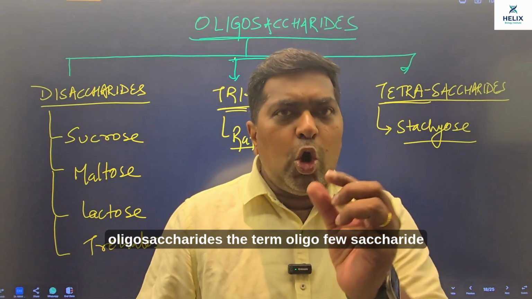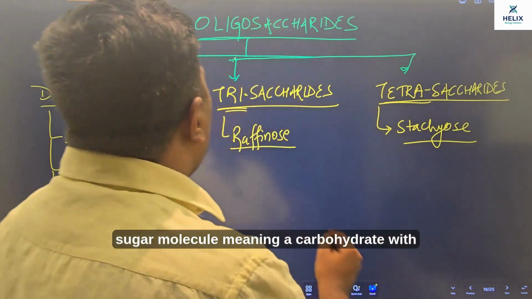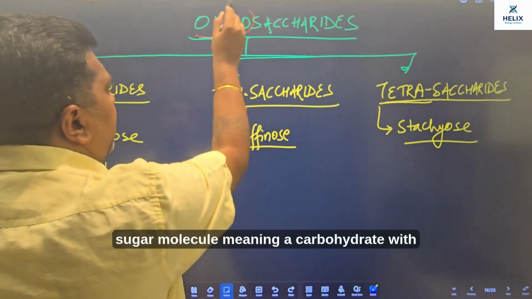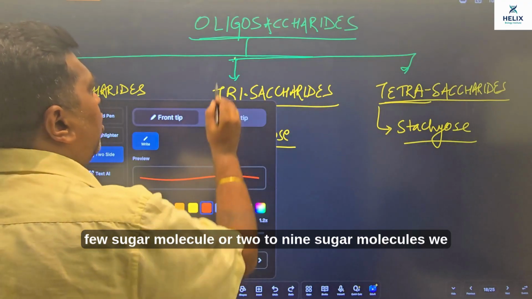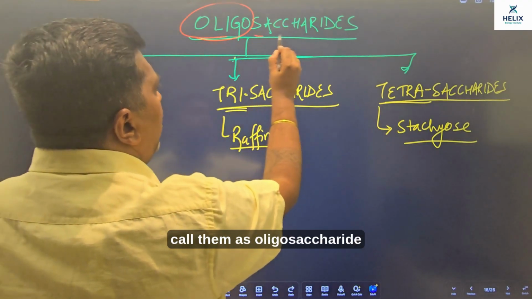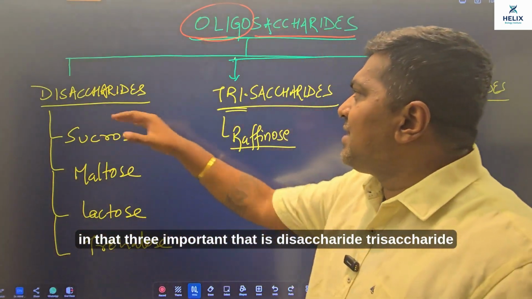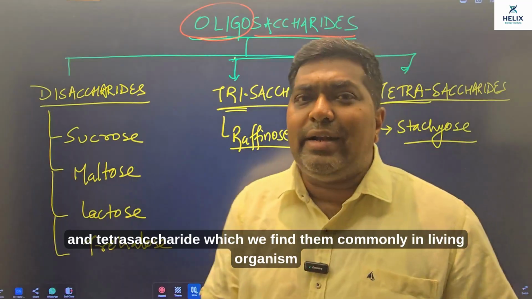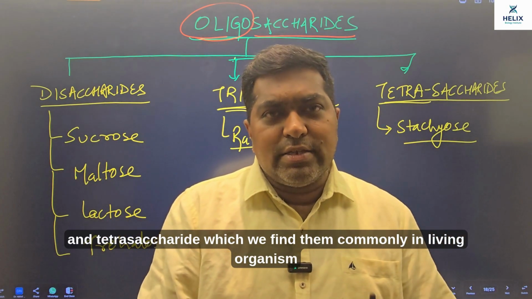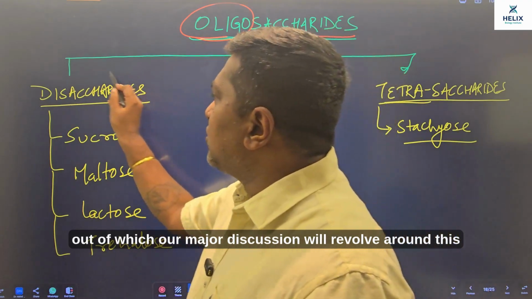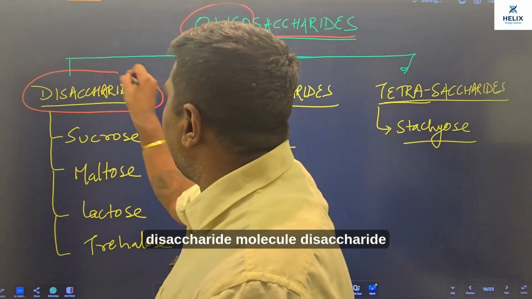Oligosaccharides. The term oligo means few, saccharide means sugar molecule, meaning a carbohydrate with few sugar molecules, 2 to 9 sugar molecules, we call them oligosaccharides. In that, three important ones are disaccharide, trisaccharide and tetrasaccharide, which we find commonly in living organisms, out of which our major discussion will revolve around the disaccharide molecule.